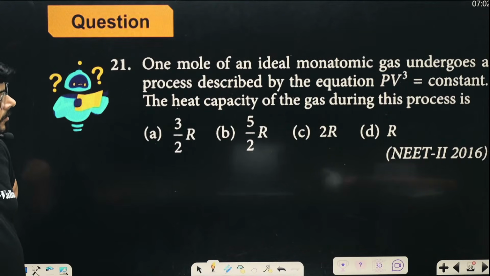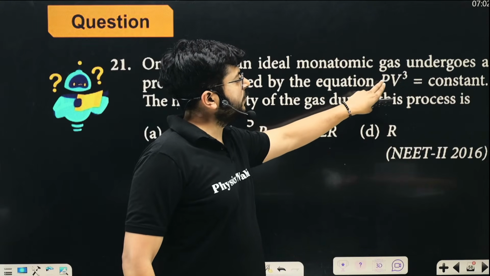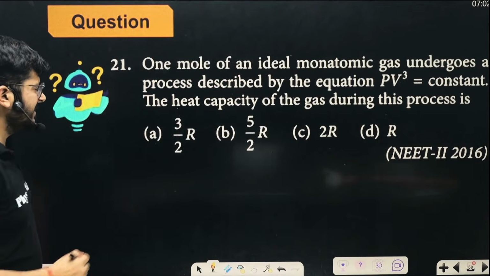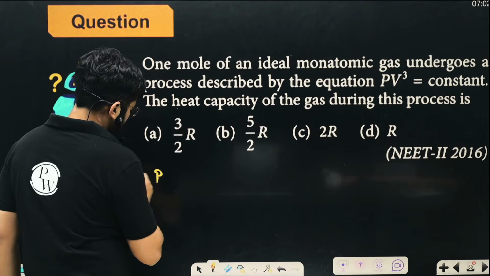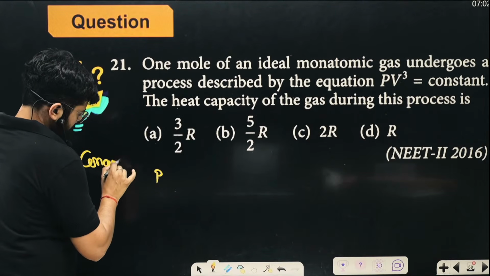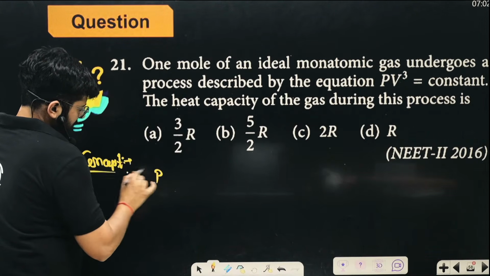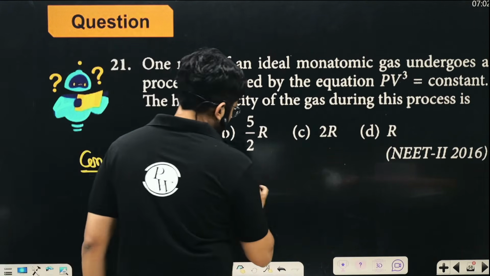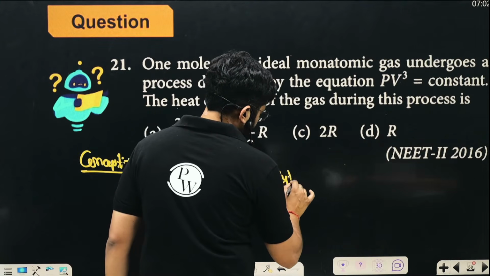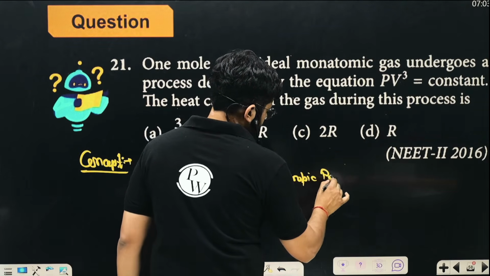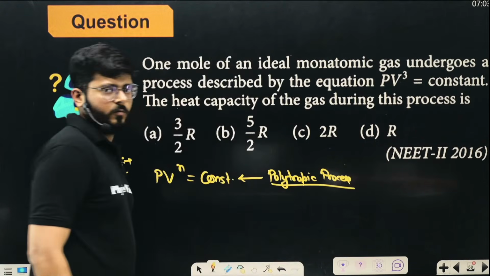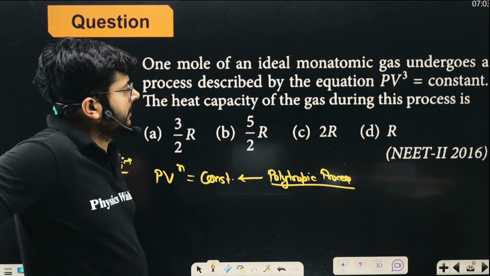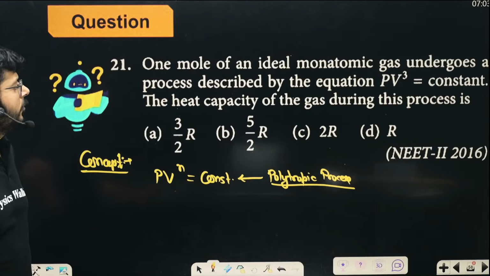Think about it. If we have a process where PV to the power n is constant, what kind of process is it? Such a process is called a polytropic process. We can call it a polytropic process, right? So for a polytropic process, we need to find the heat capacity.